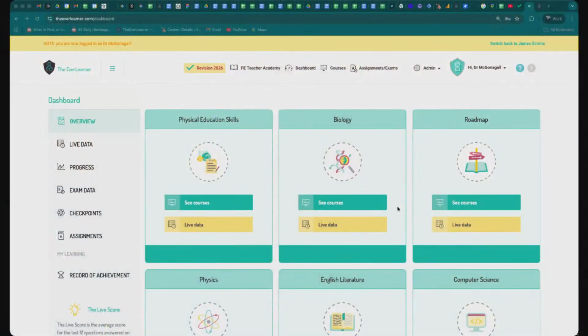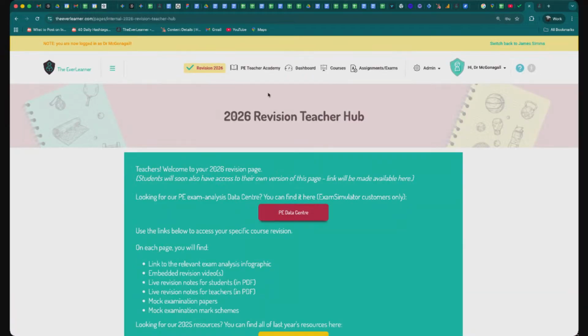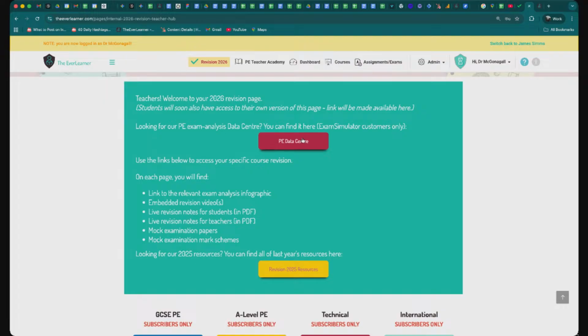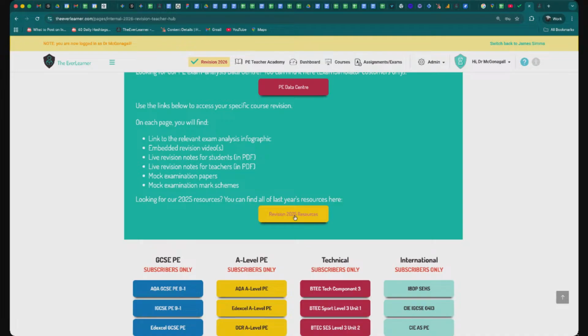Here we go. So what we've got on the screen here, obviously, is the platform. Let me just click over to there. What I want all customers of everlearner.com to do is become aware of this Revision 2026 button, which is up here. Obviously, follow that button. There's a couple of things to be aware of. We've got a data center here, which I won't get into today. I've covered that in previous live shows. And we've got previous revision resources from years gone by. It says 2024, but actually goes back to 2024, 2023, following that button. So in there, you can go and look at previous iterations of our revision.